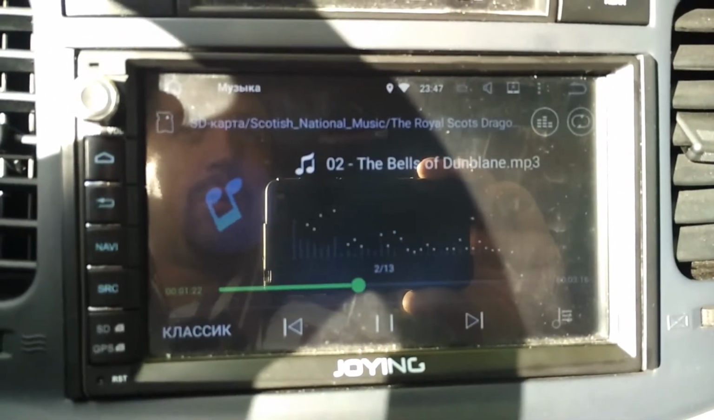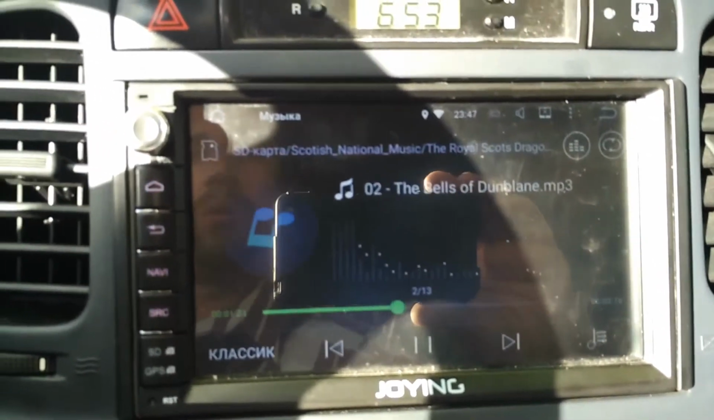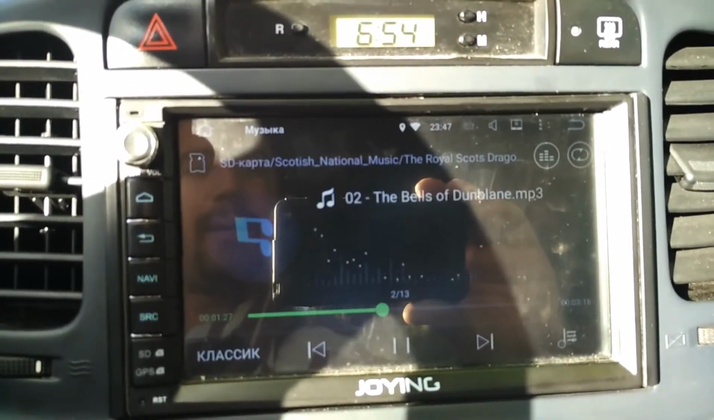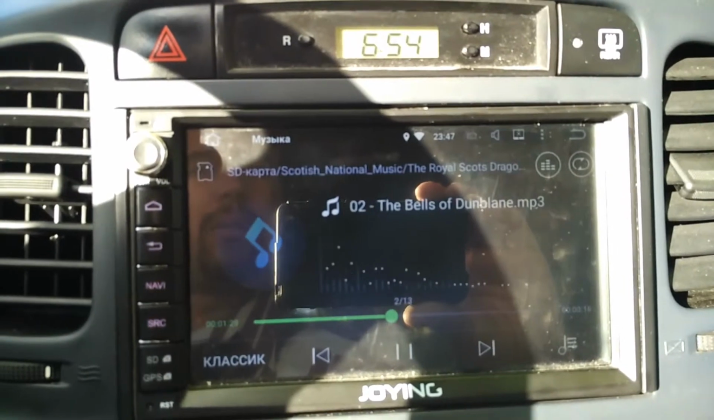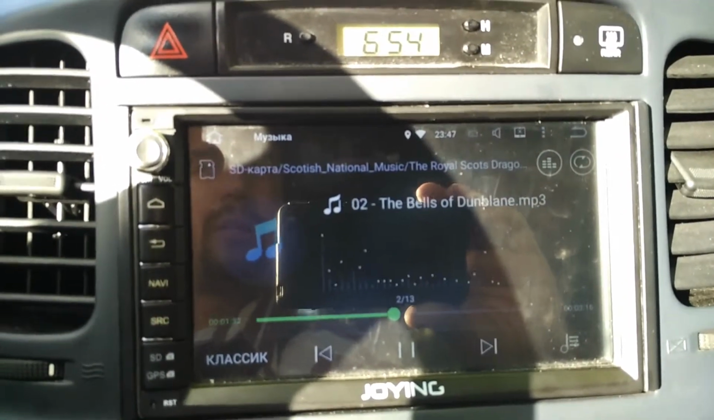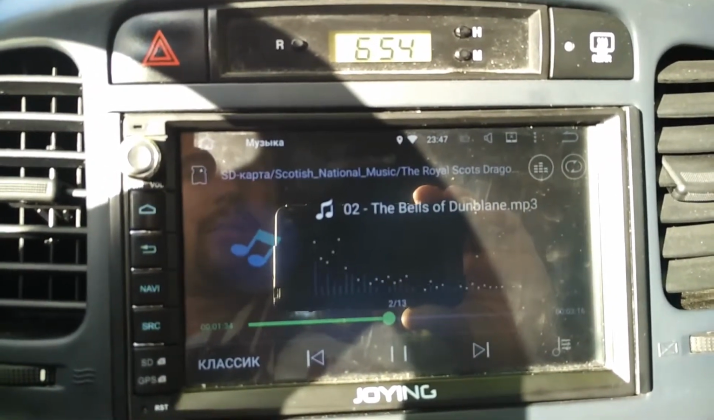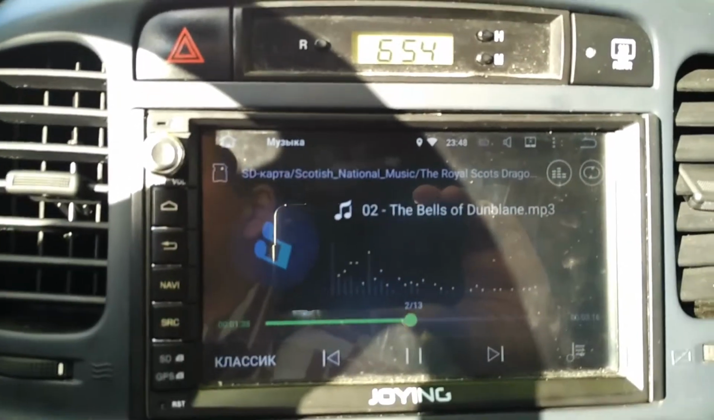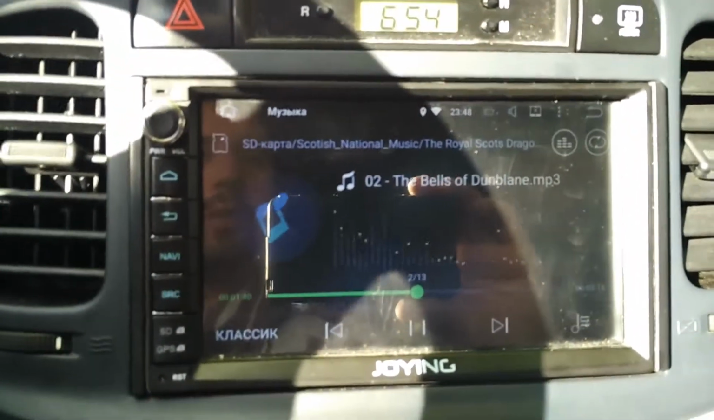Some words. So this head unit was installed almost a year ago. It was installed successfully, and I had a sound. I could listen to music, I could listen to the navigator tips, and after some time, I guess a month ago, the sound started to